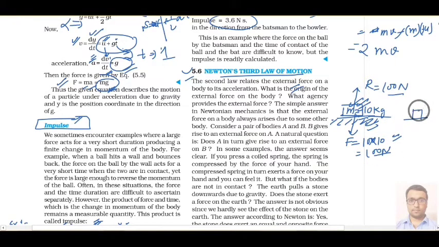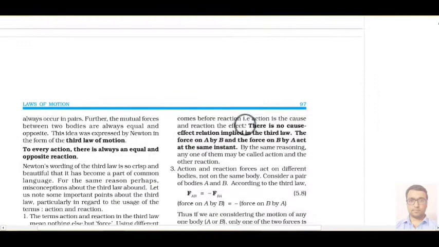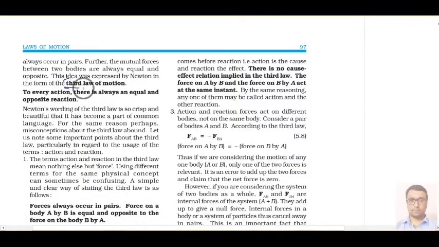Because you will see that your object is neither moving into the ground nor is it moving in upward direction. It is at rest basically. Anything that is kept on any table or ground that is at rest means net force on this object should be 0. Only then we can say that object is at rest. So for net force to be 0, we should have upward reaction equal to weight of the object, that is 100 Newton. And here is that law, the third law of motion. To every action there is always an equal and opposite reaction.